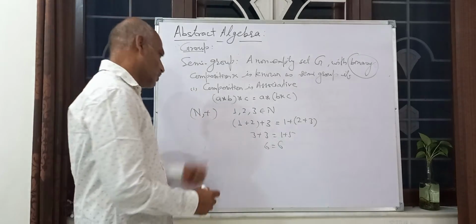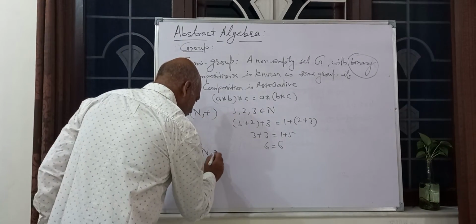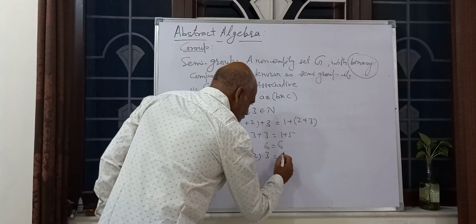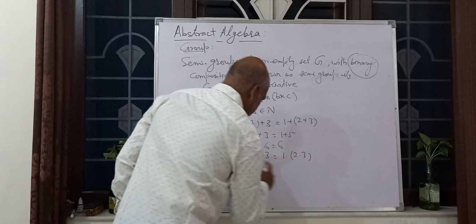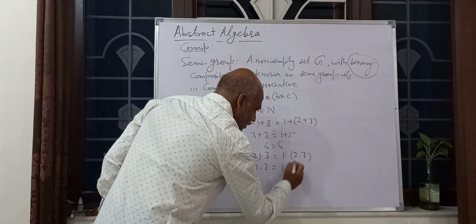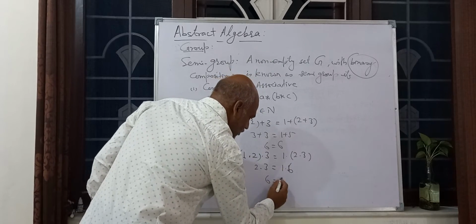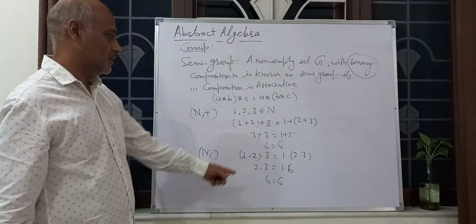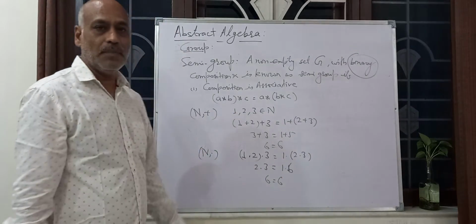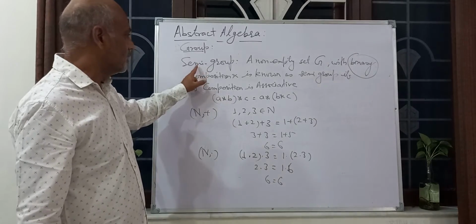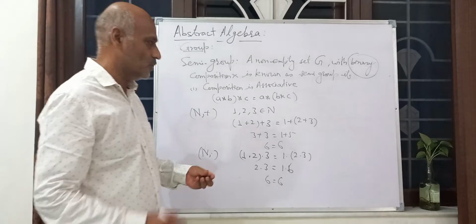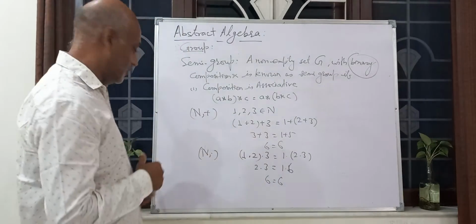Similarly, N dot we can also show: (1 dot 2) dot 3 is equal to 1 dot (2 dot 3), which is 1 dot 6, and 6 is equal to 6. So this is satisfied. So multiplication N dot and N plus are both semigroups. Similarly, Z plus, Z dot, R plus, R dot are all semigroups.